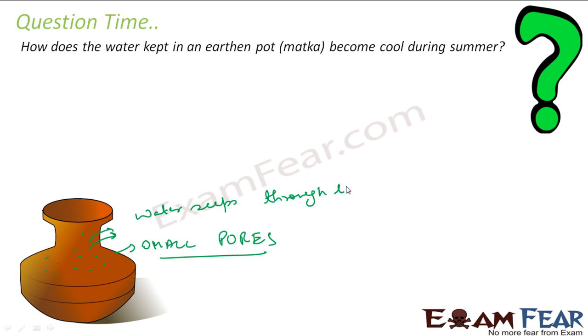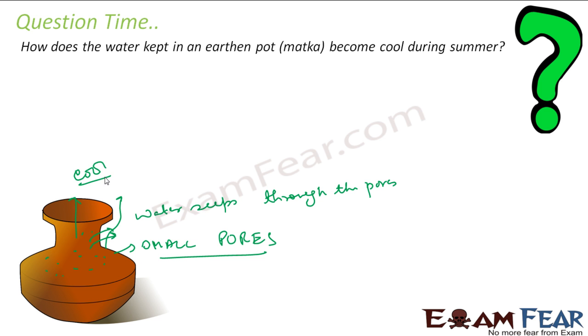Okay, and this water will actually reach the surface. And this water then evaporates. To evaporate, it will need heat. So it will take the heat from the earthen pot, and the water will become cool.